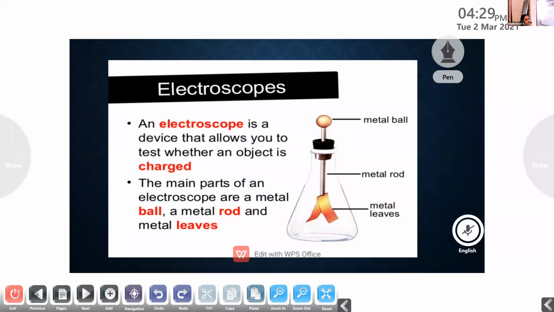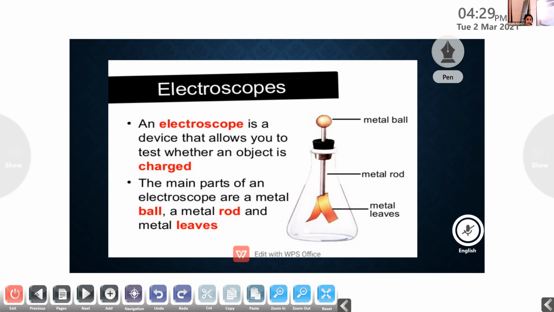We know that, have you heard about the ammeter? What do you mean by ammeter? Nandana? It detects the presence of electric current. Yes, very good. It is not detect, it is measure. So an ammeter is a device that is used to measure the value of current. Similarly, we are using the voltmeter. For what purpose? Voltmeter is used for measuring potential or voltage.